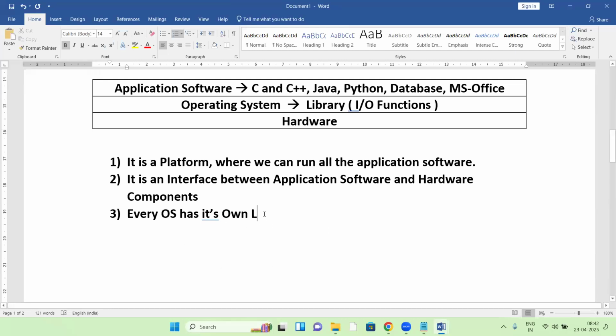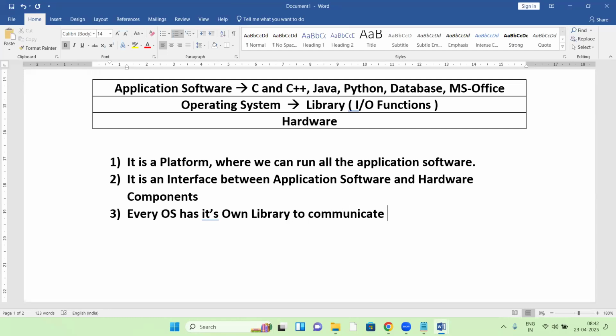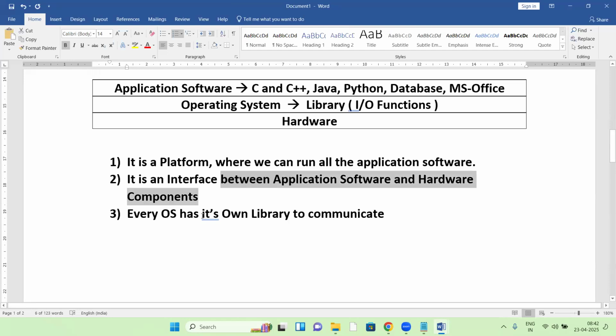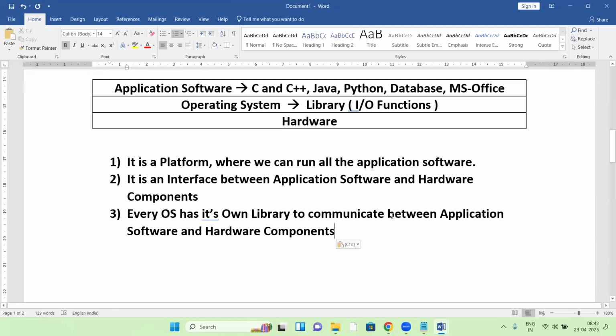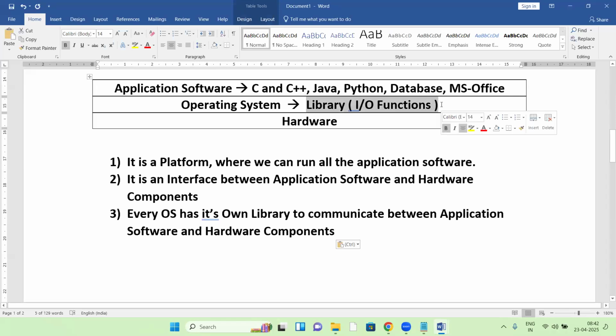So every OS has its own library. The library is to communicate between the application software layer and hardware components. Inside the OS there is a library, and the OS utilizes this library to communicate between these two.